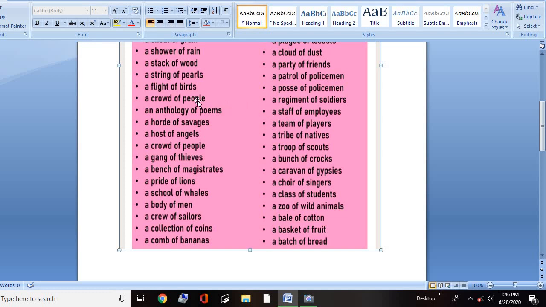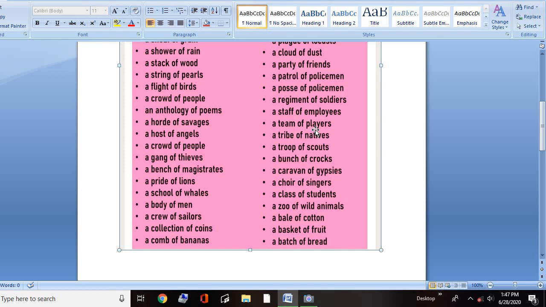we have a crowd of people, an anthology of poems, a horde of savages, a host of angels, a gang of thieves, a bench of magistrates, a pride of lions, a school of whales, a body of men, a crew of sailors, a collection of coins, a comb of bananas, a patrol of policemen, a post of policemen, a regiment of soldiers, a staff of employees, a team of players.